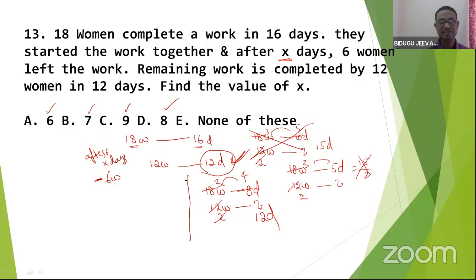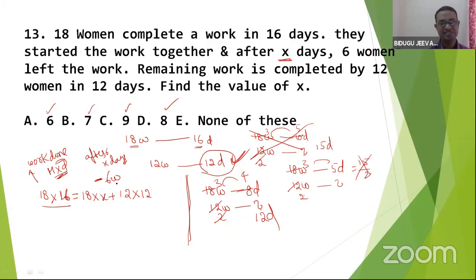Let me explain directly. Actually, 18 women have to do the work in 16 days. Is it right? So this is the strategy. Initially 18 women worked for X days, and after X days, 6 women left. How many are there? 12. They completed in how many days? 12. This is called the work done method. Work done means men and days.